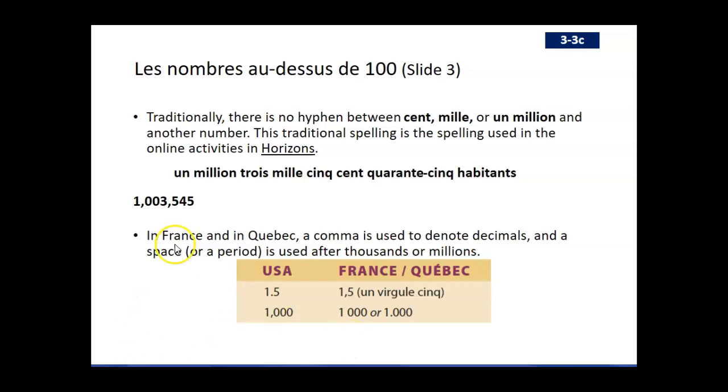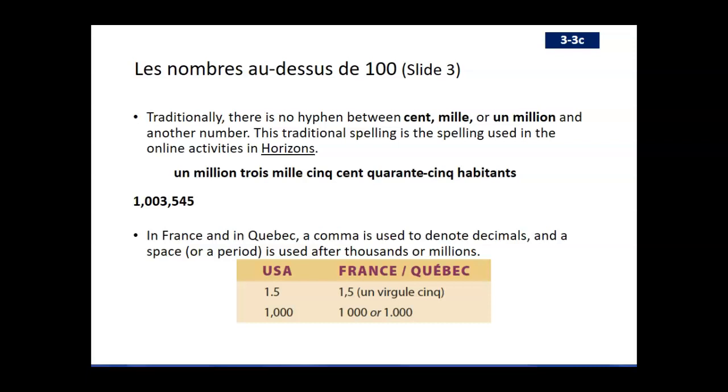So if you have a really big number, like 1,003,545 habitants, okay, we don't have any hyphens with that big long number. And that number turns out to be 1 million, 3,000, 545 habitants. So 1,003,545.